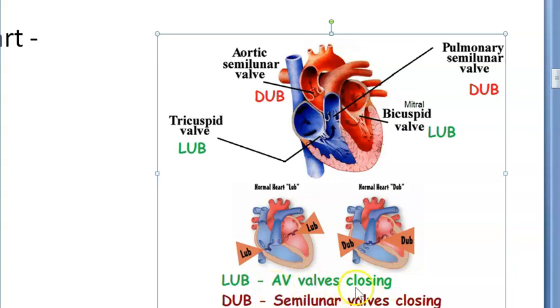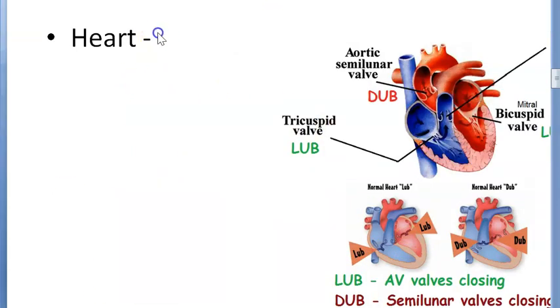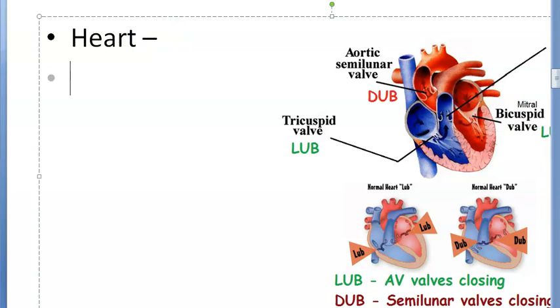That will be your tricuspid valve and the mitral valve. And dub is the semilunar valves closing, which are nothing but the pulmonary and the aortic. Okay, aortic and the pulmonary, you can say. Okay, so heart, you have understood something. Right, then you have the arteries, and then you have the veins.